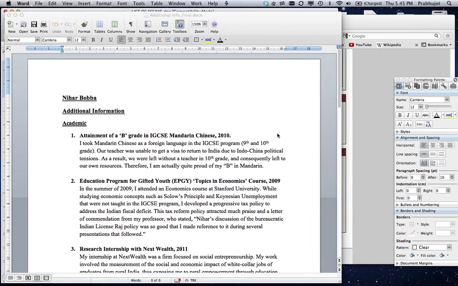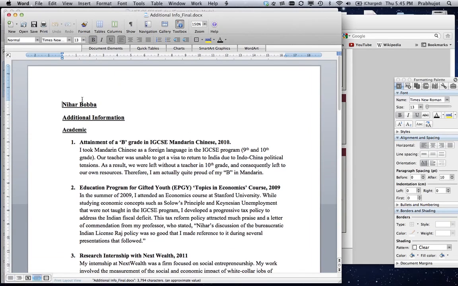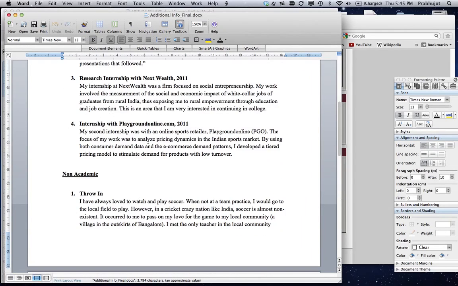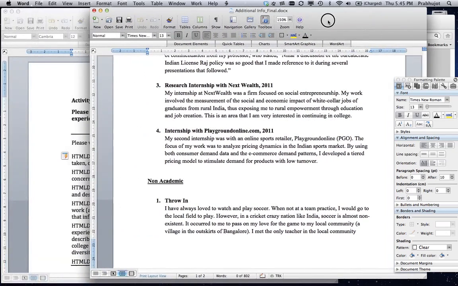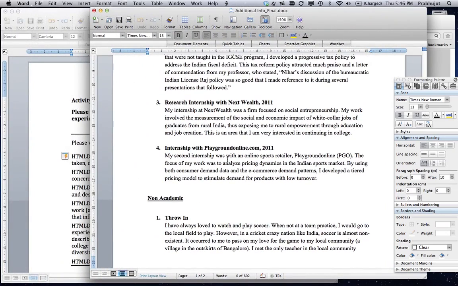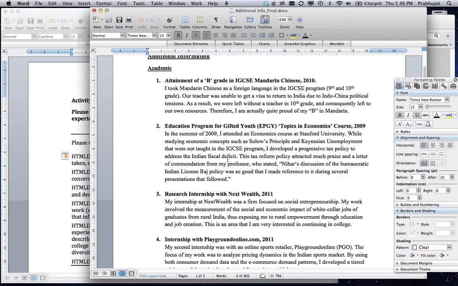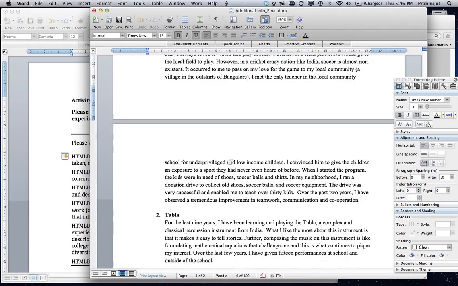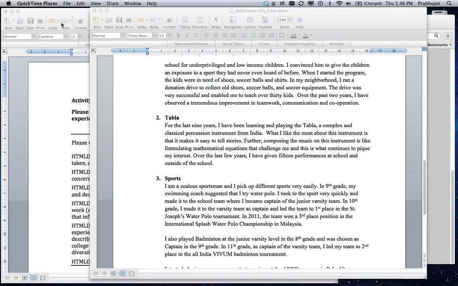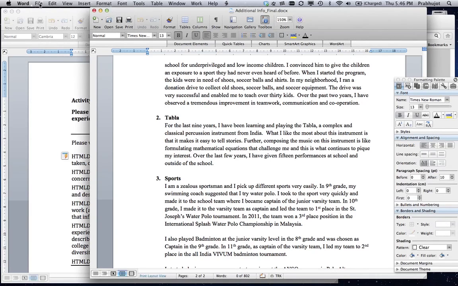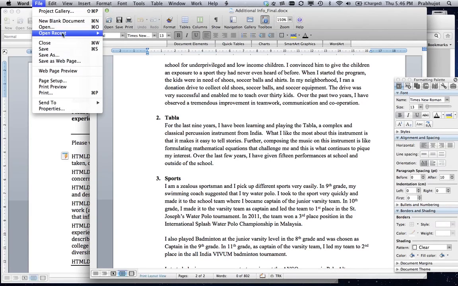One document that goes over each of your areas. Okay, so here's a document that goes over each of the students' areas in what they were involved in that they felt needed a bit more explanation. And he's kind of organized it in terms of academic and non-academic areas. That's not a bad way to do it. However you want to do it, really. It's up to you how you do this.